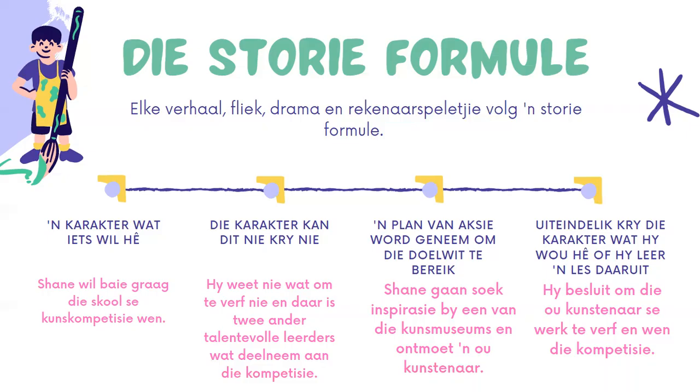So his plan of action is to go and find inspiration. And he goes to one of the art museums and here he meets a very old artist. So that's my plan of action. And as you can see, these are all short sentences. And then I will use this story formula and expand on these sentences and write full paragraphs to form my story.